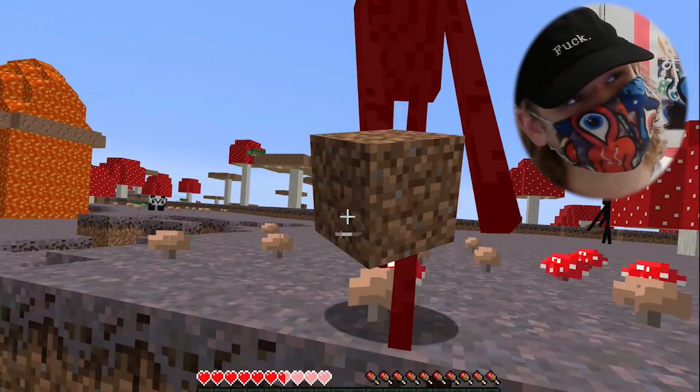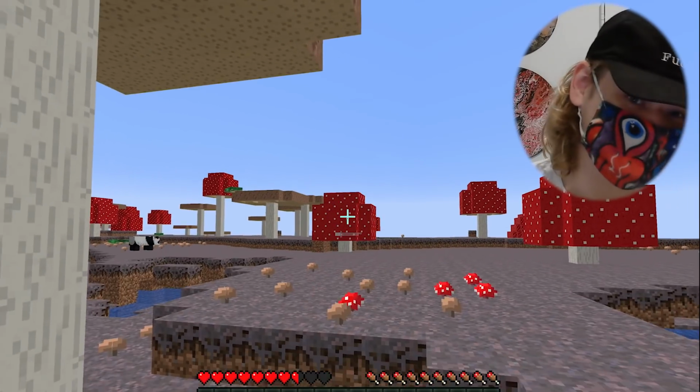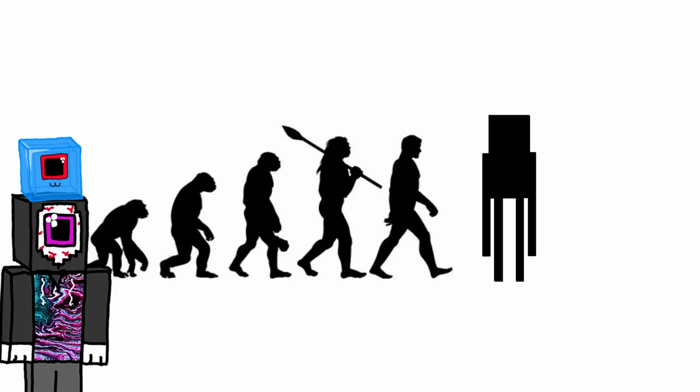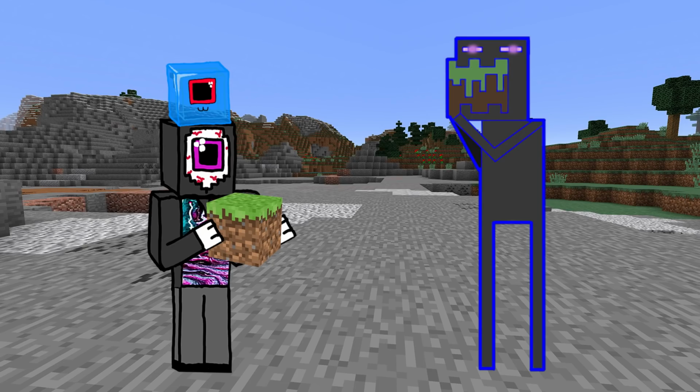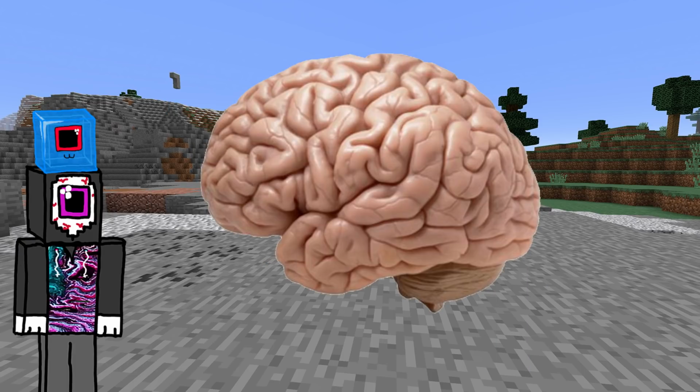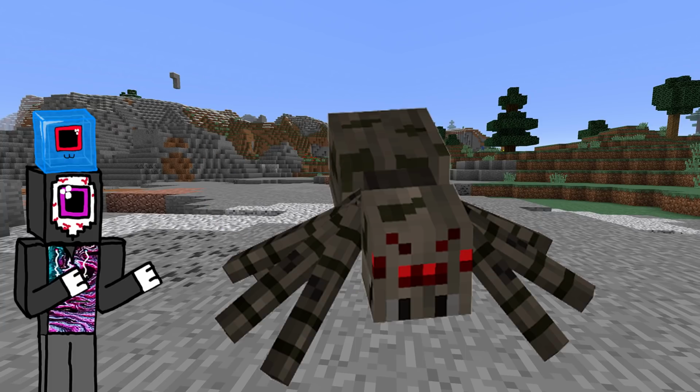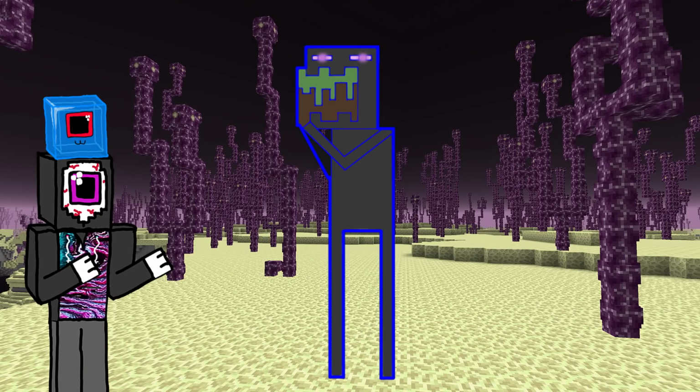While I could theorize endlessly on why this may be the case, I think I've narrowed it down to one theory that makes sense to me. Sometimes in evolution, a bit of behavior wired in the brain from a long time ago remains to the modern day. An example of this in the human brain is primordial fear, responsible for phobias like arachnophobia and fear of the dark. How does this relate to Endermen?